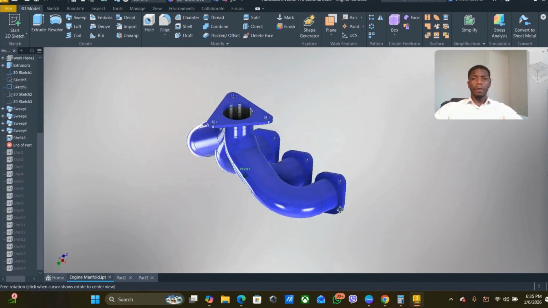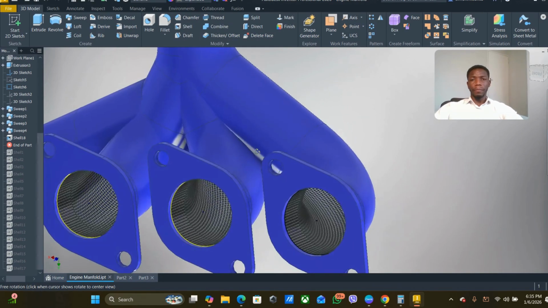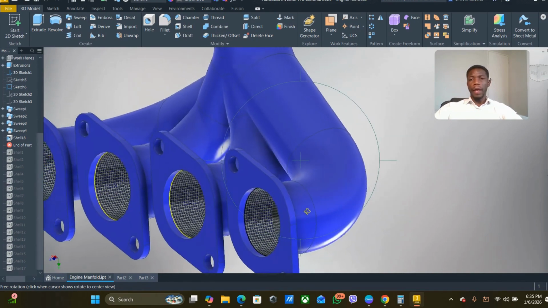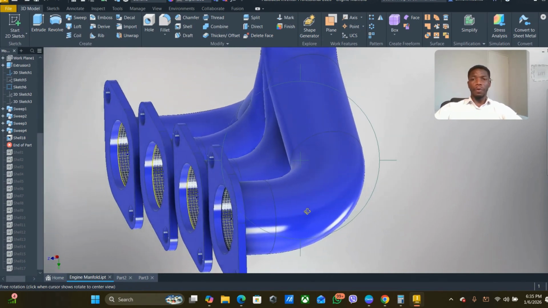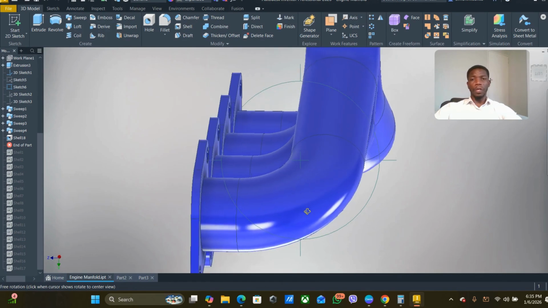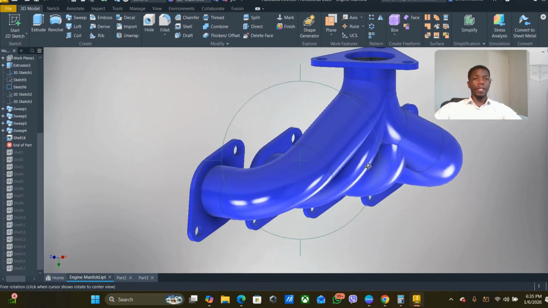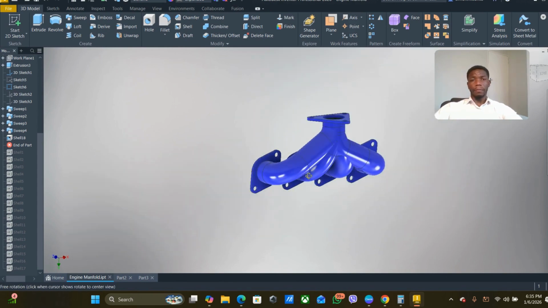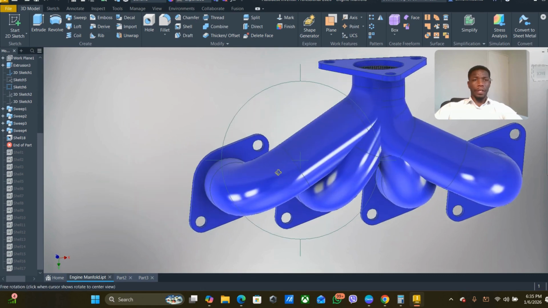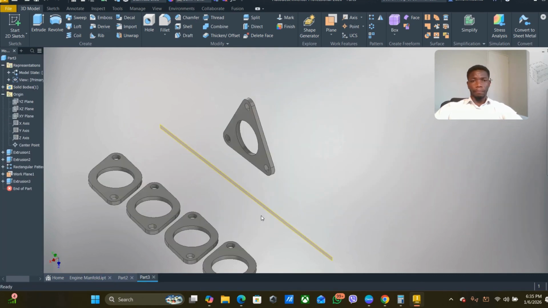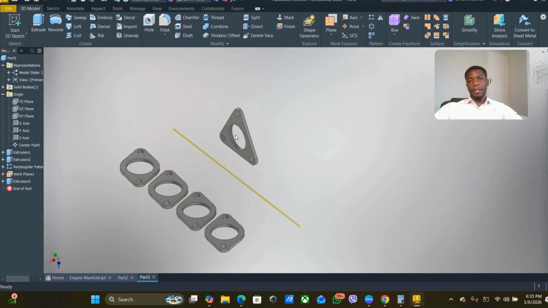In this part of the design, I want to just quickly show you how you will be able to edit a part if you realize that there's a part that you need to edit or work on, maybe you need to fix something on that. All right, and that's what I'm going to do in this next part. Just real quick, let's go ahead and go to this part here, so I can show you how to edit some parts.